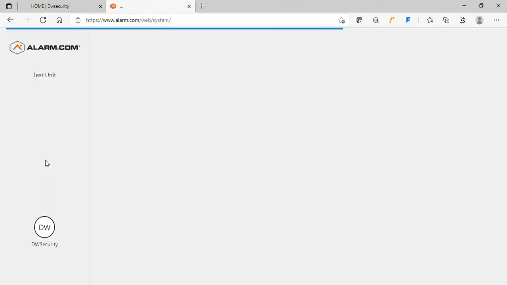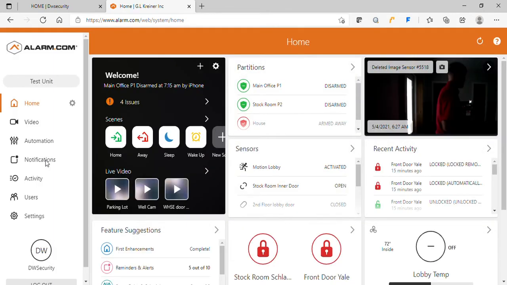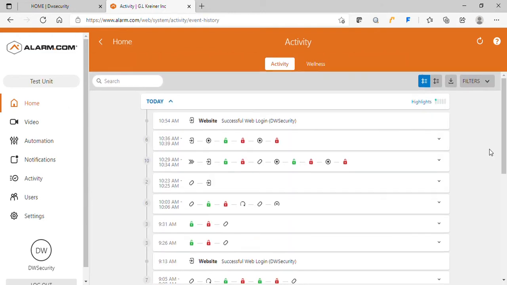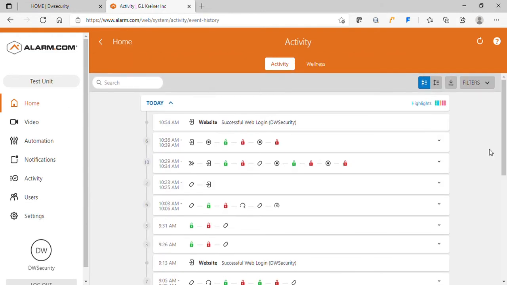Bring you to your home screen. Home screen has a lot going on in my system. If we're just controlling doors, you're mainly going to use the lock screen and your recent activity screen. I'm going to show you the recent activity, and this is where you would look up which door was accessed by who at what time.